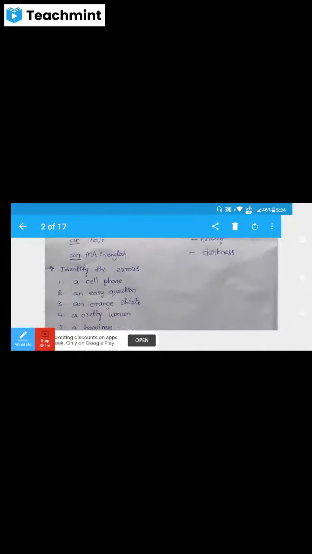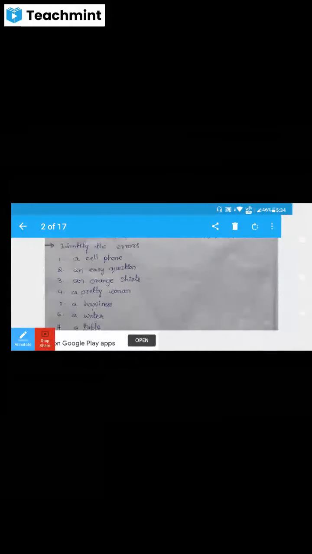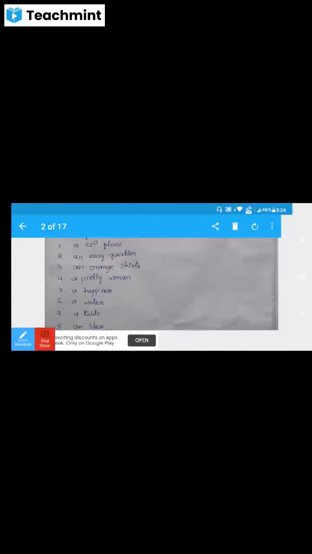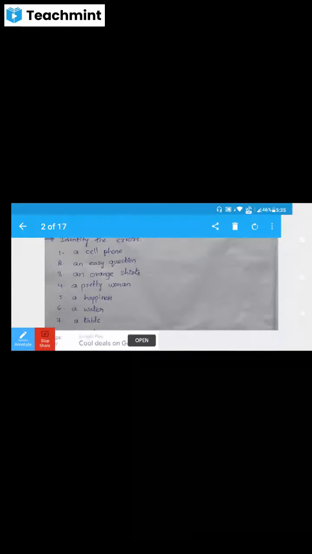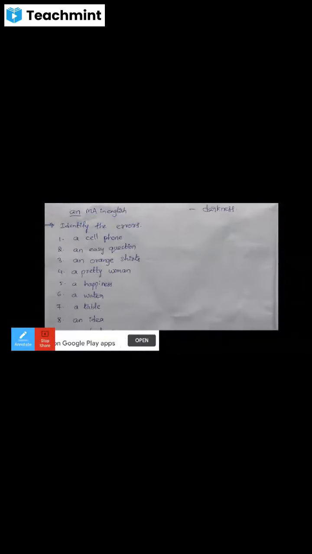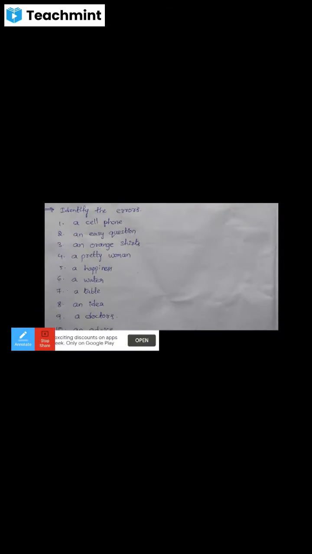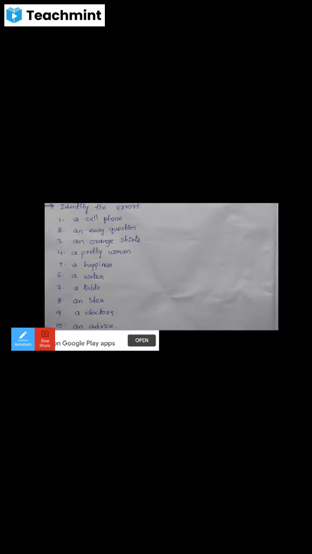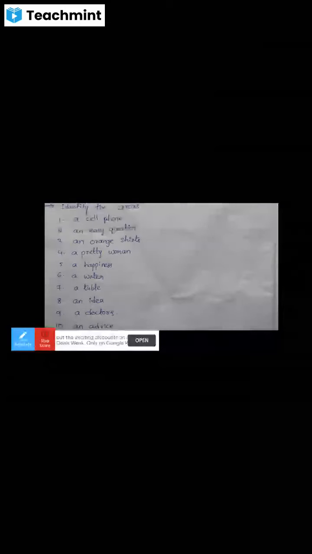Next, you can identify the errors in these 10 words. These are mistakes with articles used before nouns. We can identify what the mistake is and why it is a mistake. I can read the 10 words.